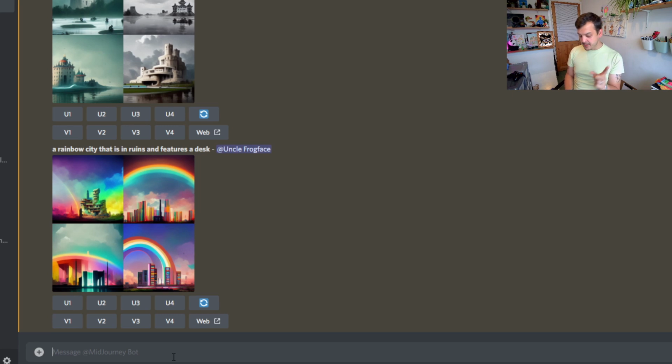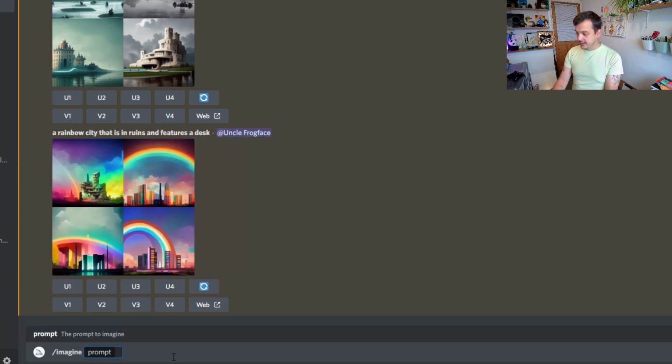So I'm going to try an experiment. I'm going to do the same prompt, a rainbow city that's in ruins and features a desk, but I'm going to format it in a way that I think MidJourney will like better, and I'm going to do it this way. So we're going to do colon colon rainbow city space colon colon ruins space colon colon space and then desk.